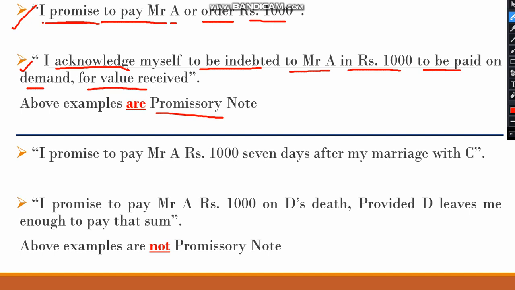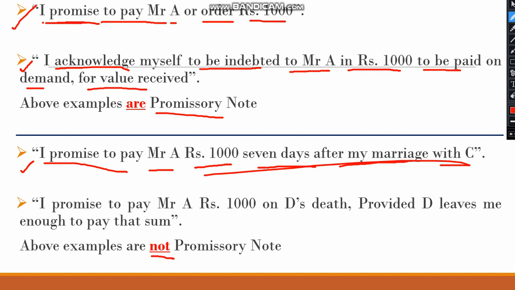Now let us see next example: I promise to pay Mr. A rupees 1000 7 days after my marriage with C. Now this cannot be promissory note. Why? Because there is a condition kept: 7 days after my marriage with C. No doubt the word promise is there, but they have kept certain condition.